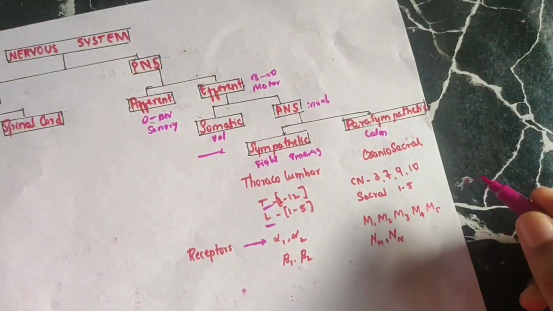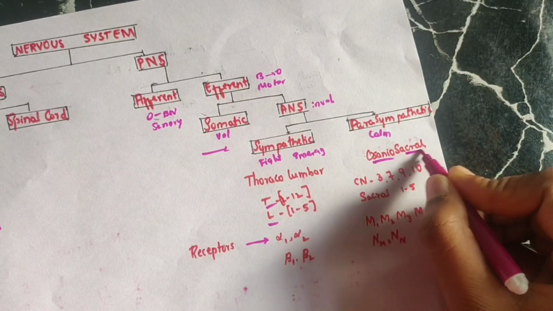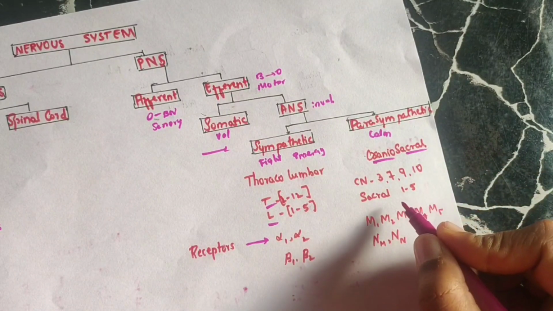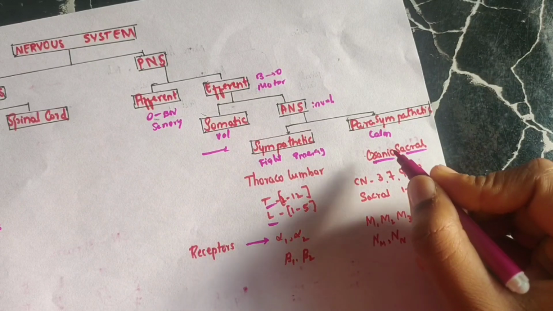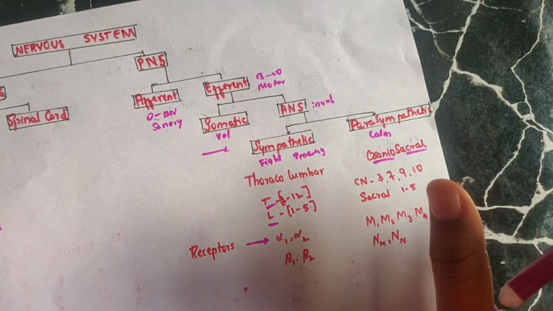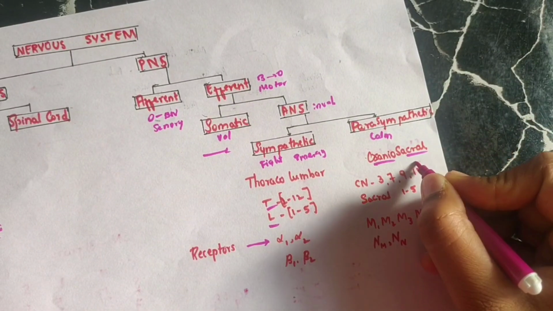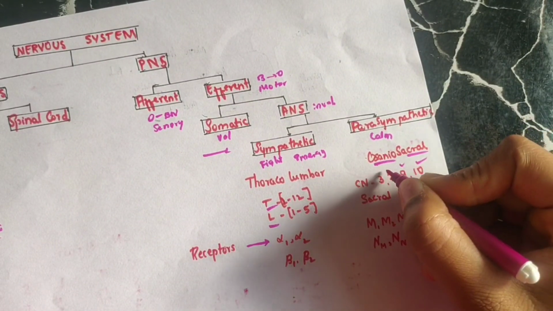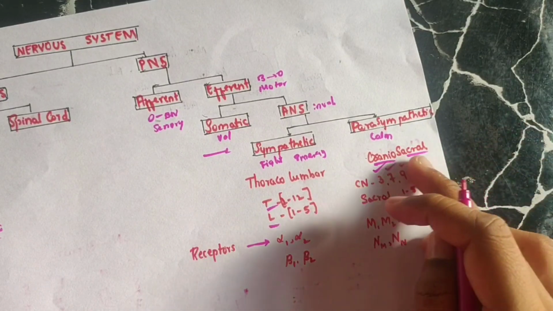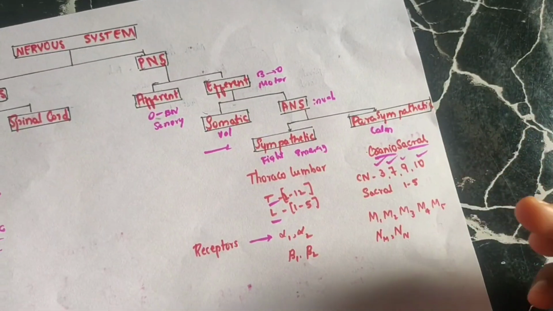And the parasympathetic nervous system includes cranial, from the brain, and from the sacrum. There are 5 sacral spinal nerves, so 1 to 5. And cranial, from the brain, there are 12 cranial nerves in total. Out of that only 4, that is 3, 7, 9 and 10. 10 is vagus, 9 is glossopharyngeal, 7 is facial, and 3 is oculomotor. These come under parasympathetic.